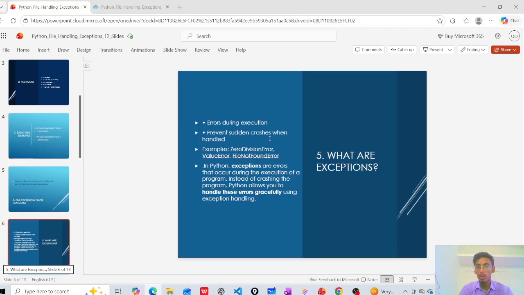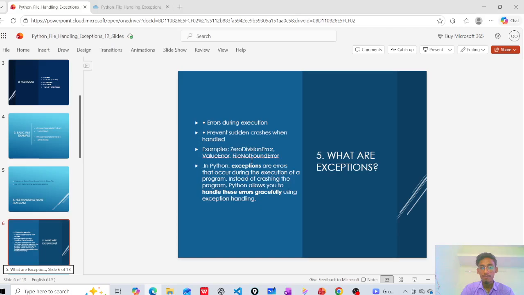Instead of crashing the program, Python allows you to handle these errors gracefully using exception handling. An exception is also an event that interrupts the normal flow of a program. Examples of errors are ZeroDivisionError, ValueError, and FileNotFoundError.